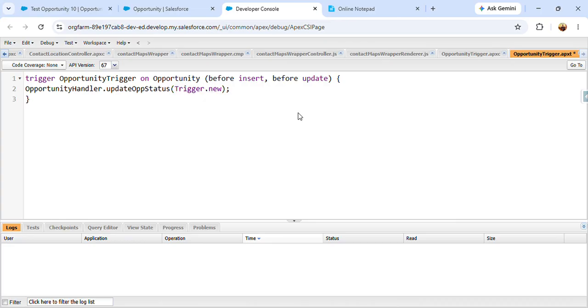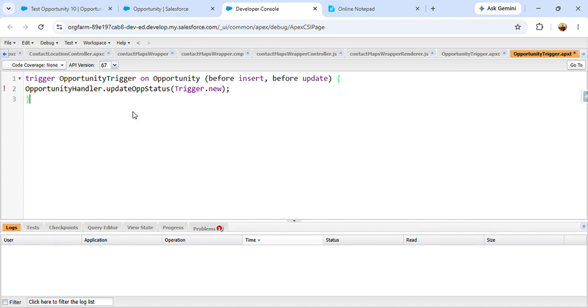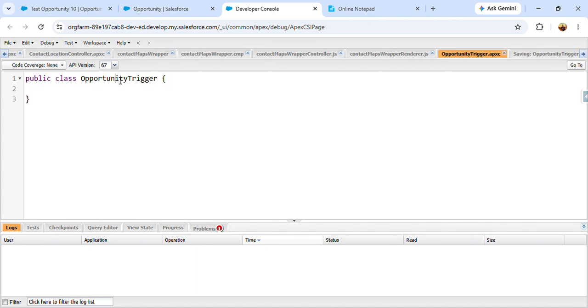Okay, so now the trigger is ready, and we have to write the handler. I'm just checking this one. Copy and save, and I have to update the name of this class so that I can use this one. So public static, let me write that method. Public static void, and the method name is updateAPStatus. I believe this is the same, and a list of Opportunity.